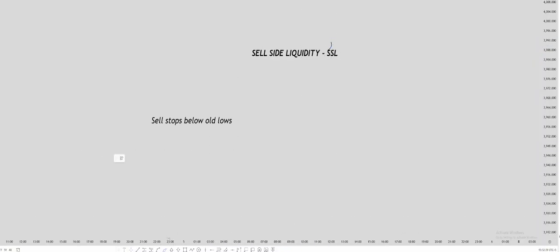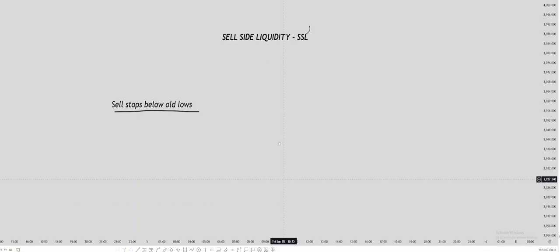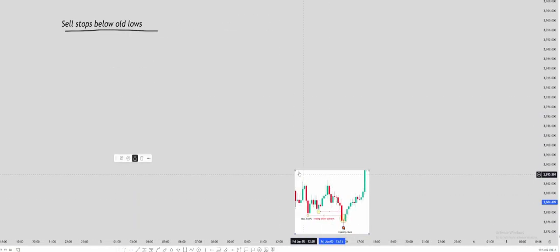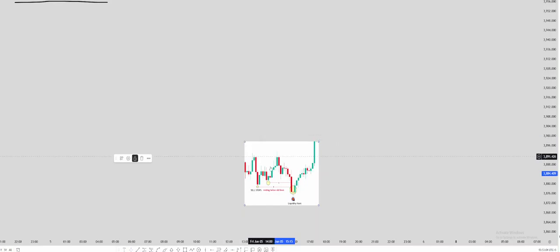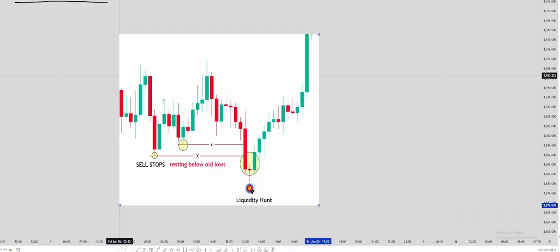What is sell side liquidity? Sell side liquidity is basically the sell stops below old lows. Those who have bought earlier have their stop losses below old lows, sell stops to protect their buy orders. And the willing sellers below the old lows, I mean breakout traders, will put their sell stops below these lows. That's why below the lows, sell side liquidity exists.